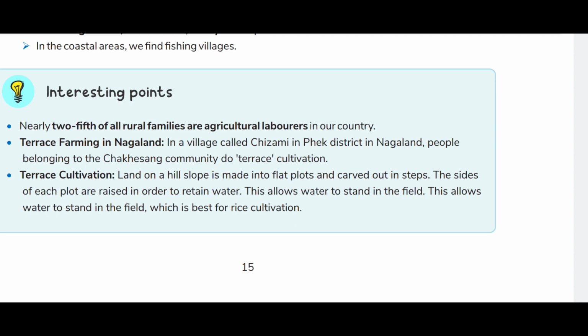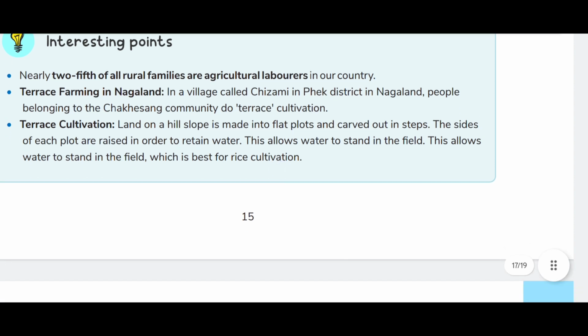Terrace farming in Nagaland. In a village called Chizami in Phek district in Nagaland, people belonging to the Chakhesang community do terrace cultivation.